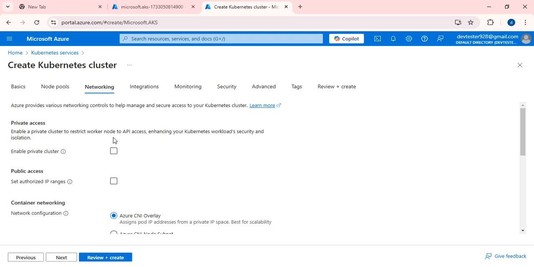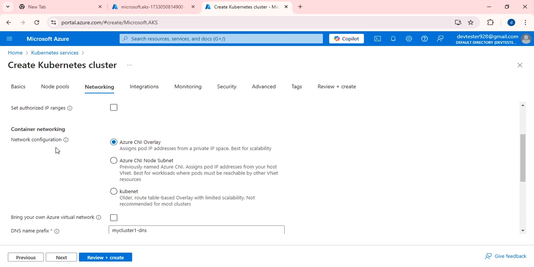It will increase the workload security and isolation. And public access: if I enable this, the public will be able to access. No. And container networking, the network assigning pod IPs from the private IP. Best for scalability, meaning internally it will assign the IP addresses. Azure CNI, previously named Azure CN, assigns pod IP addresses from the host VNet.